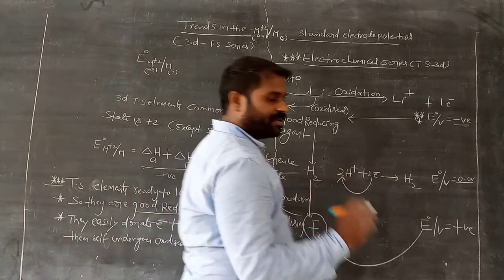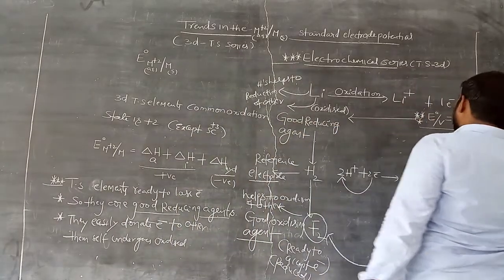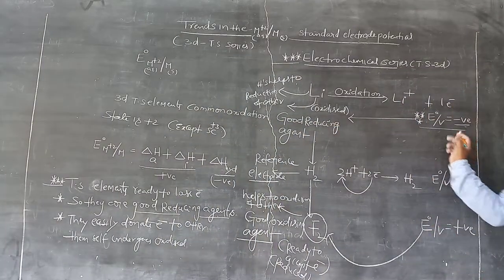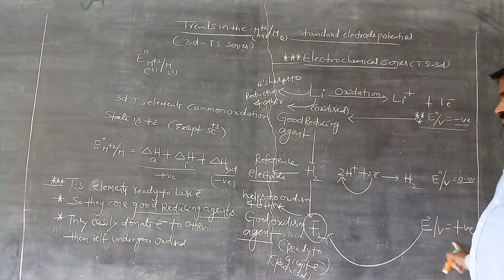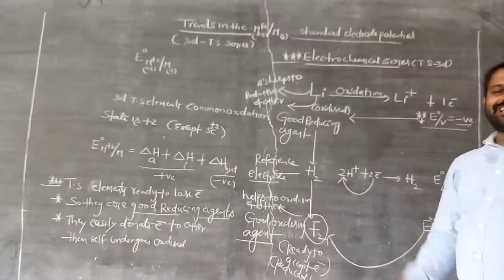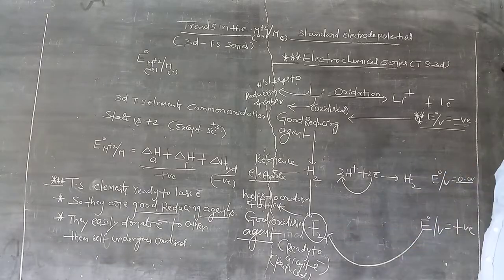Simply remember: if the standard reduction potential value is negative, they are good reducing agents and easily lose electrons. If it is positive, they easily accept electrons and are called oxidizing agents. Then other compounds undergo oxidation by losing electrons to these species. Okay, clear?